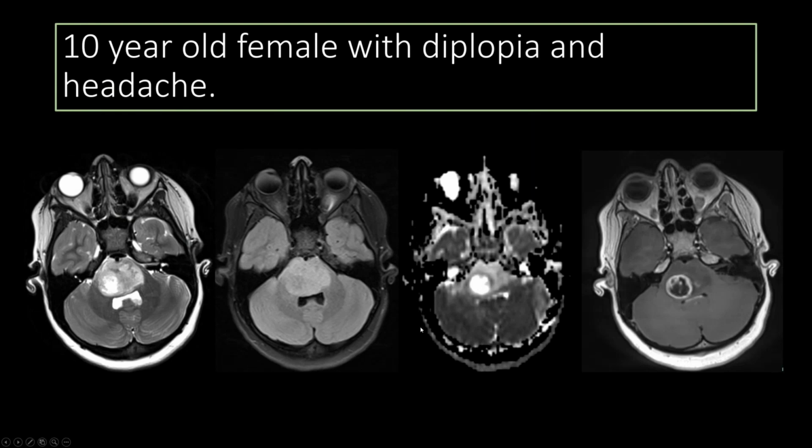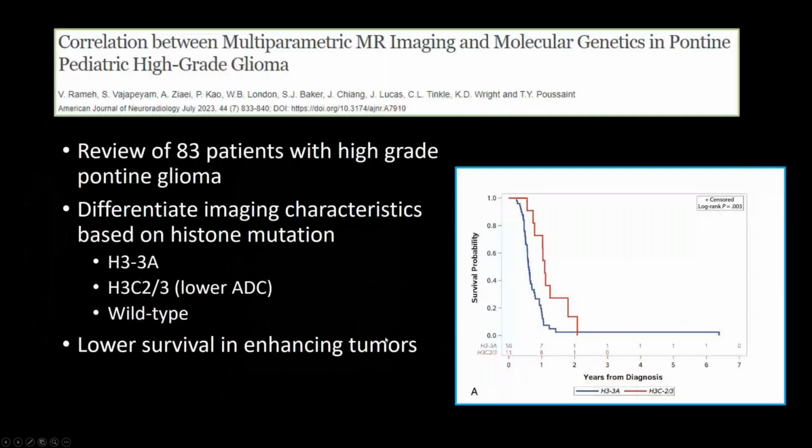There are a bunch of molecular subtypes or histone mutations associated with these DIPGs, and similar to the low-grade gliomas, can we try to predict who is going to respond better to treatment? There are a number of studies looking at these high-grade pediatric gliomas. This one came out of Boston Children's from one of my colleagues, where they reviewed 83 patients with high-grade pontine gliomas, and they tried to differentiate imaging characteristics based on histone mutations.